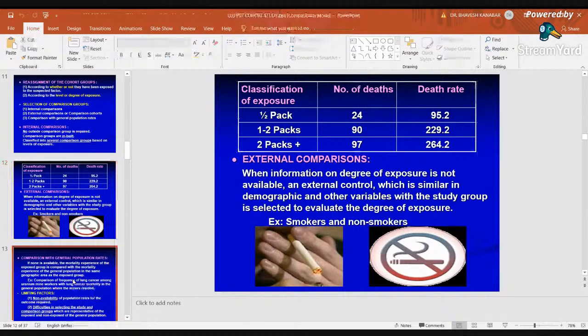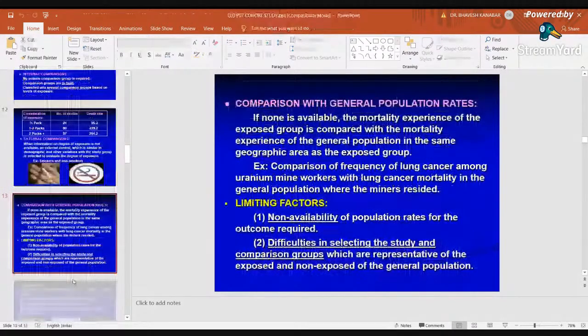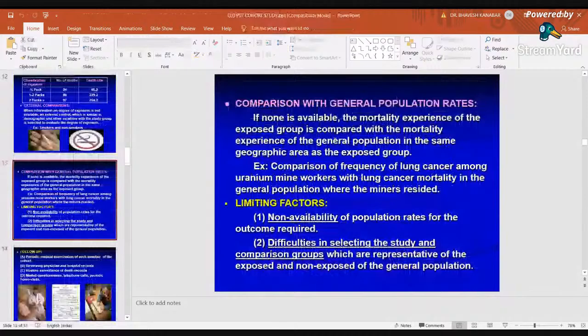Comparison with the general population: if the control is not available, then the incidence of smoking and lung cancer among the general population can be compared with the smokers. Limiting factor: many a times this general population rate may not be available. It is not always that in each and every disease or in each and every study we will have the incidence of the disease among the general population. And difficulty in selection of the control and comparison group may be one of the limiting factors.